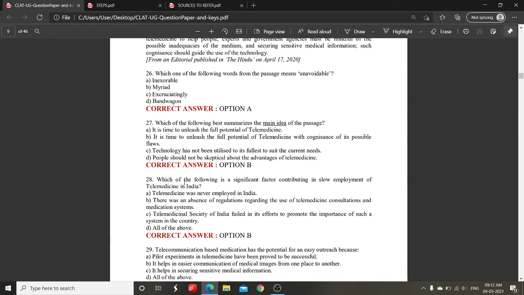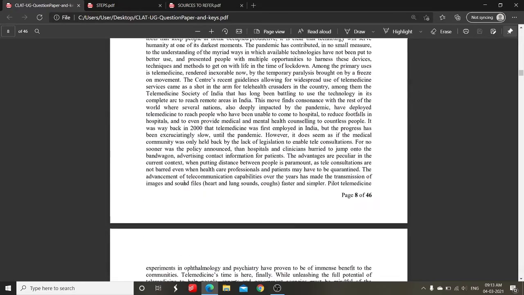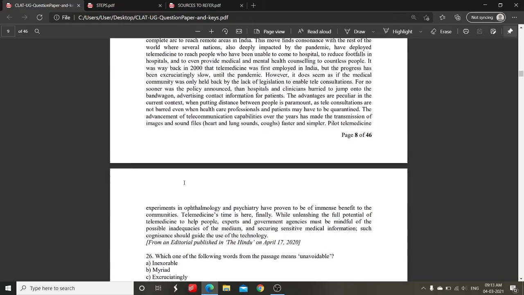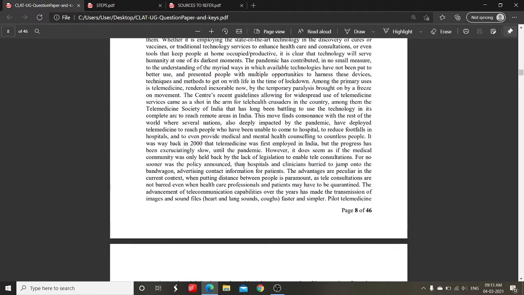Okay, now let's go to the passage and try to find out where it is talking about telemedicine slow employment. So this is a fact based question. Now let's look at the passage. Okay, let's look at this line.